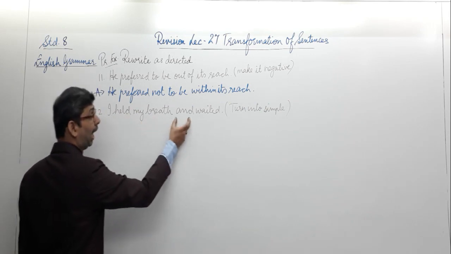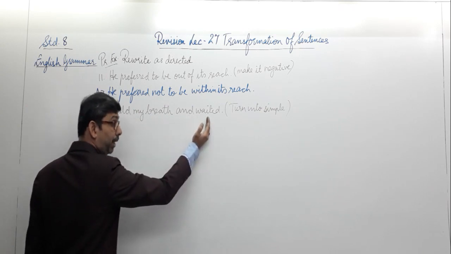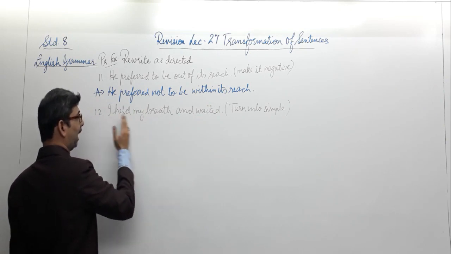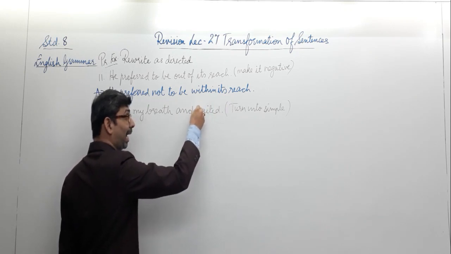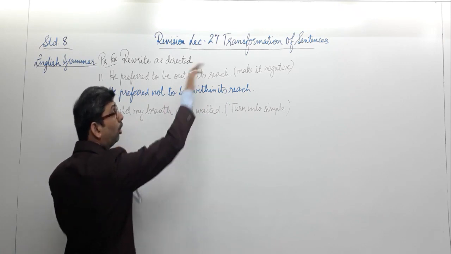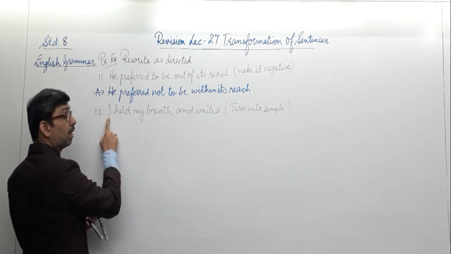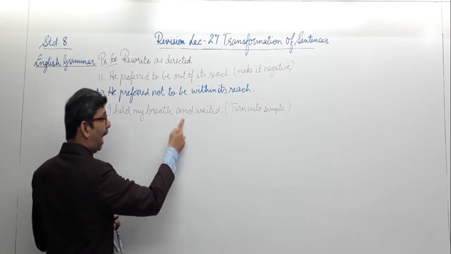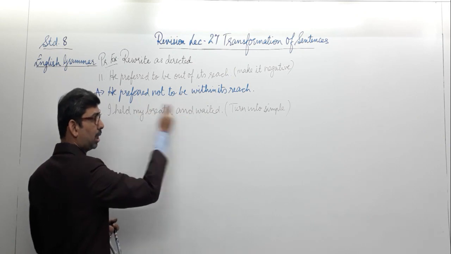I held my breath and waited. So you can see the word and over here, which is a coordinating conjunction joining the two independent clauses over here. If I separate this, it will give me the statement somewhat like this. I held my breath, one clause, and I waited. So here the word I has been eliminated because I am joining the two independent clauses. Now when I want to turn it into simple, I need to get that pronoun back over here. The one that is repeated over here, but it cannot be seen over here. I held my breath and waited because the conjunction has joined this. There are two independent clauses, therefore this is a compound sentence.